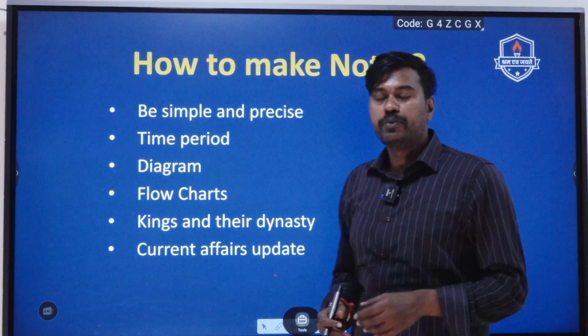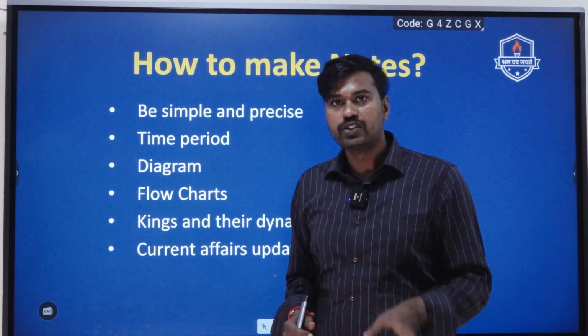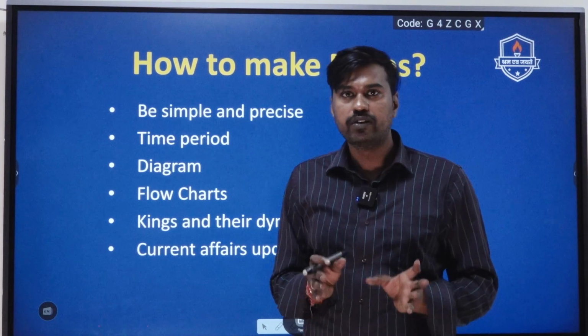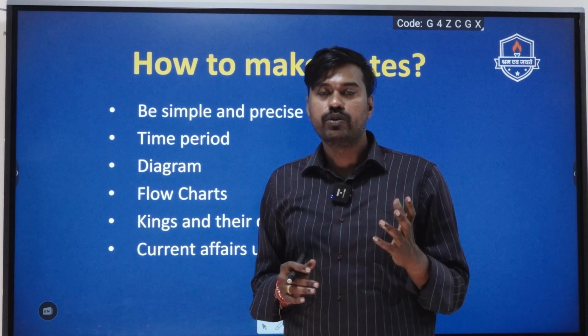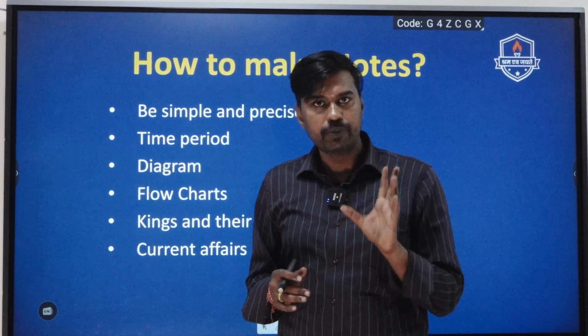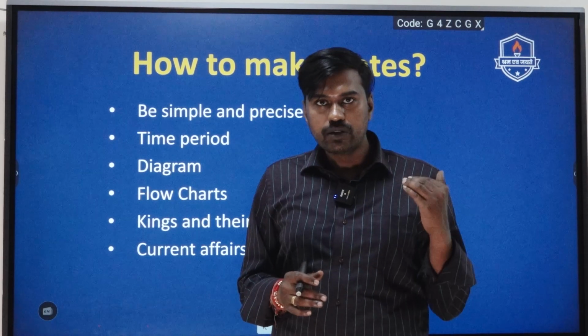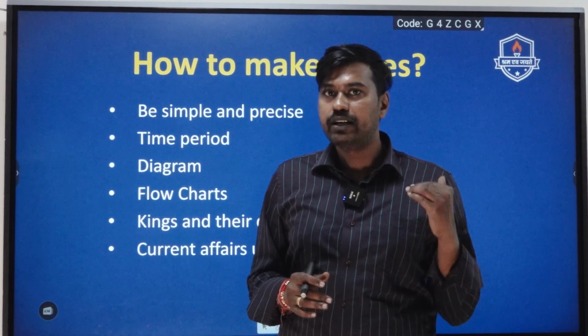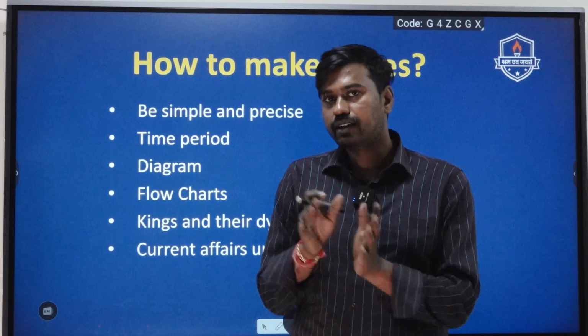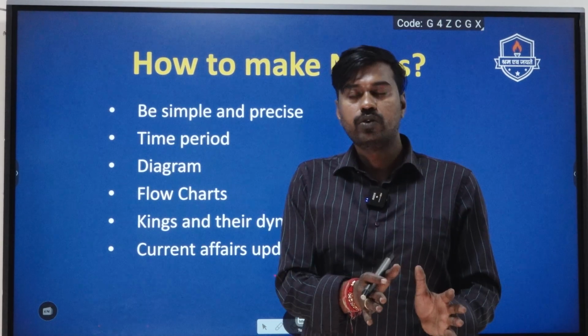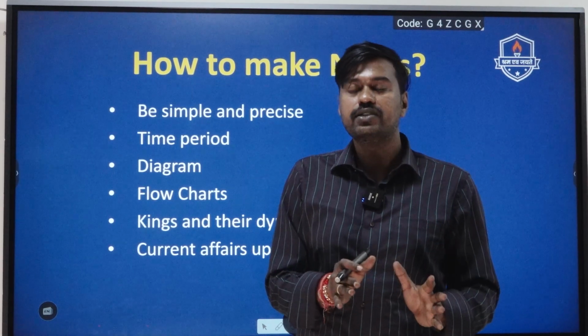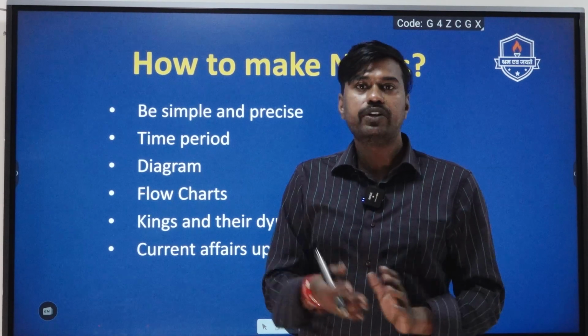And going into the most important component for test number 7, that is notes making. As we keep saying to our LAEX Shiksha students, notes making is one thing which will make a difference to your preparation, because it will not only help in your answer writing, it will also help you to read, remember and revise in a much better manner than your competitors. Those who make notes will always be in a better position to compete.